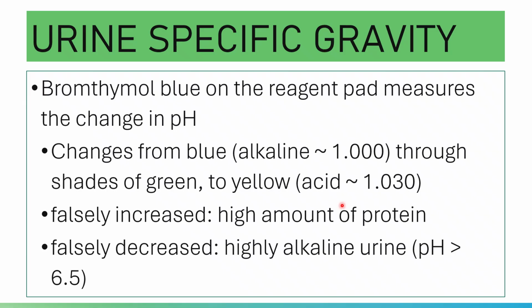If the reagent pad remains blue, then it has a low specific gravity. If the reagent pad turns yellow, then it has a high specific gravity. Again, it is not affected by glucose, protein, or radiographic contrast media.